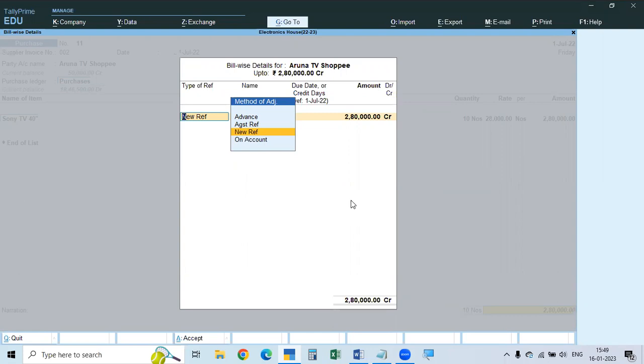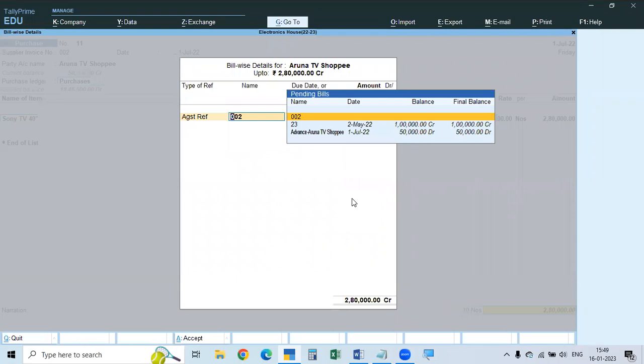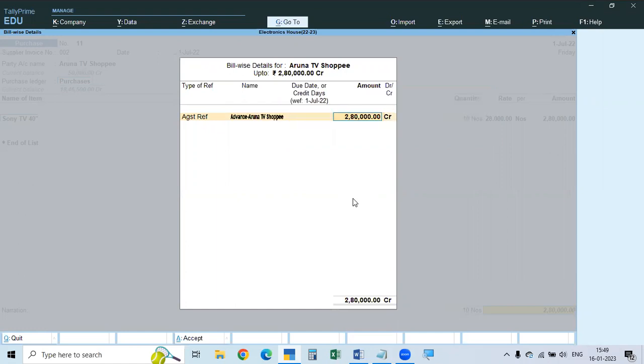We already paid an advance, so go to against reference. See, the advance is already there, so that advance you have to adjust. What is the advance paid? See, that 50,000. So 50,000 rupees advance paid, and then the balance will be under new reference, the bill number.